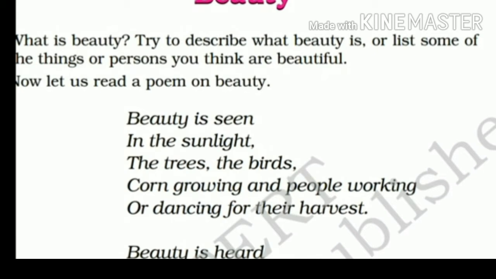So, when we read this poem, we will find where all we can see that beauty is. Beauty is seen in the sunlight, the trees, the birds, corn growing, and people working or dancing for their harvest. So, where all can we find beauty? Beauty is seen in the sunlight. The morning rays of the sun are very beautiful because the way it falls on the earth, we receive vitamin D, and we say that they are the beautiful rays of the sun.